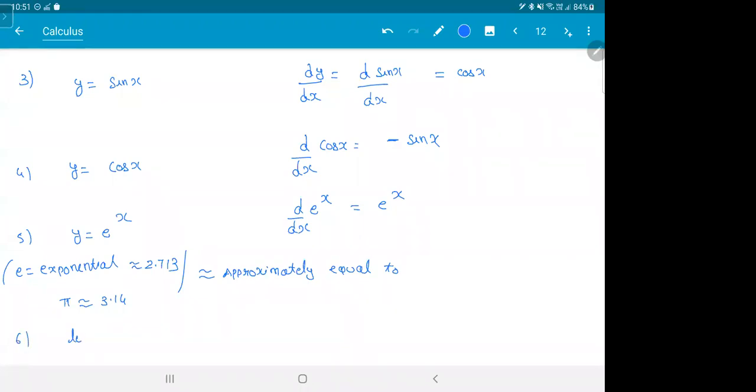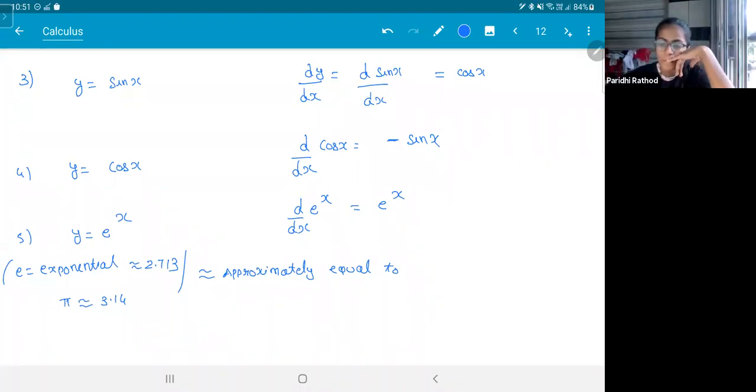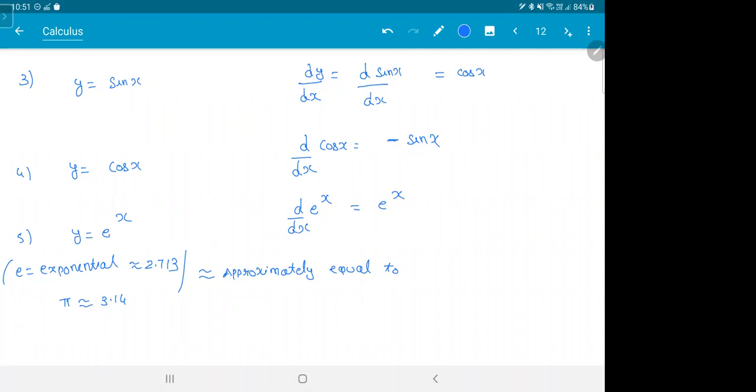Sixth one, log term. If your y is equal to ln x, we call this thing, I'll show this on the next page. Do they teach you logs in school? Log a plus log b, logarithm. Do they do anything like that? No. Okay. Or does everyone know what a log is?